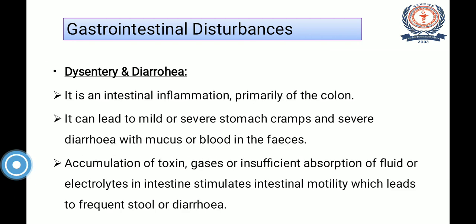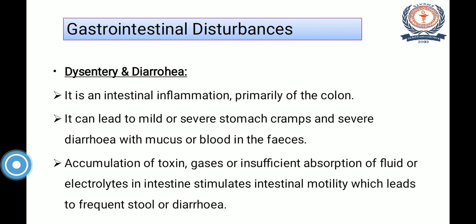Then there are dysentery and diarrhea. It is an intestinal inflammation, primarily of the colon. It can lead to mild or severe stomach cramps and severe diarrhea with mucus or blood in the feces. Dysentery and diarrhea are correlated. Dysentery is due to some infection in the gastrointestinal tract, where watery fluid gets excreted. And in diarrhea, if a person passes stool more than 3 times, it is diarrhea. Obviously, it is a watery fluid.